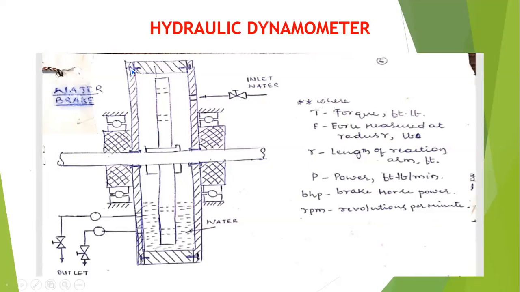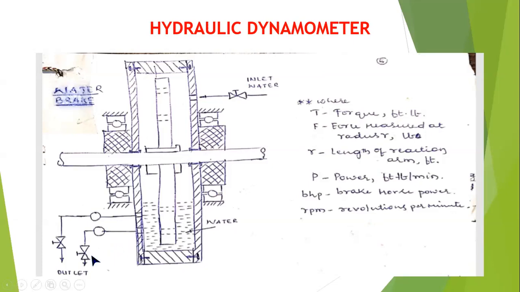And you have a vertical chamber like this. In the center of the chamber, there will be a flywheel, a very big flywheel of diameter 1 meter or 2 meters, placed on the shaft which is directly coupled to the engine. In the top, you have the water inlet.